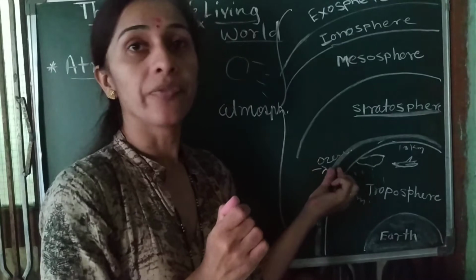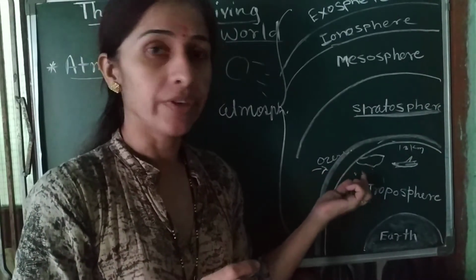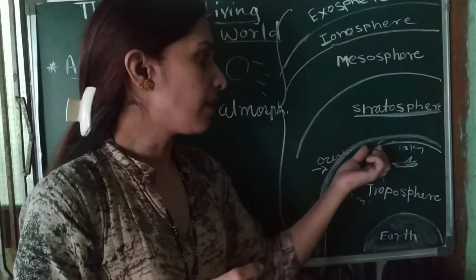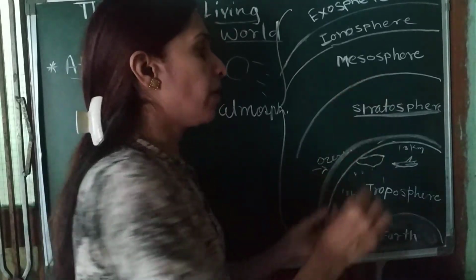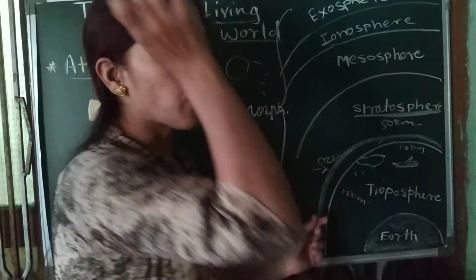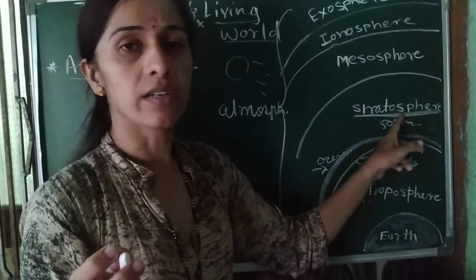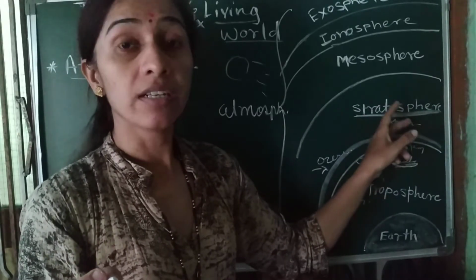Why? Because of the ozone layer. It is a protective layer for the living earth. And this stratosphere, above the troposphere, near about 50 kilometers, we can find the stratosphere, the second layer.